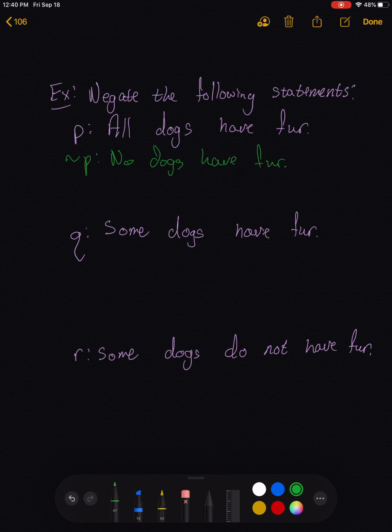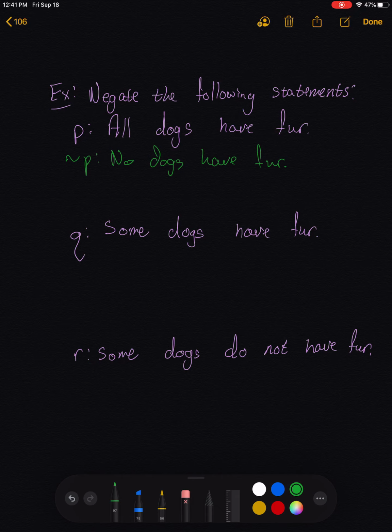Now, again, this is not correct, but this is the type of thing that stems from thinking of negations purely in terms of opposites. The opposite of the statement all dogs have fur, you could make the argument, is no dogs have fur. But again, negations aren't truly opposites. They're statements that have opposite truth values. If we think of these two statements, let's think of the case where maybe 90% of dogs have fur, so 9 out of every 10 dogs have fur. The statement P would then be false, because it's not true that all dogs have fur. There's the 10% that do not.